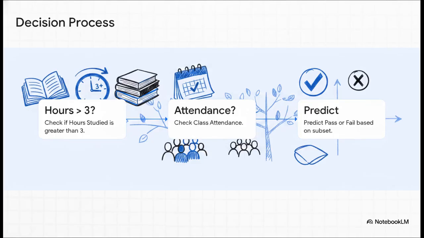Let's make this real and see how it builds into practical decision boundaries. Imagine we're trying to predict if a student is going to pass a course. Step 1. The tree checks a feature, say, is hours studied greater than 3? That split mathematically reduces the messiness. Step 2. For that resulting group, it checks another feature, like class attendance. Step 3. It hits a leaf node and makes a final prediction of pass or fail based on the majority class right there in that node. It's completely transparent and super easy to interpret.